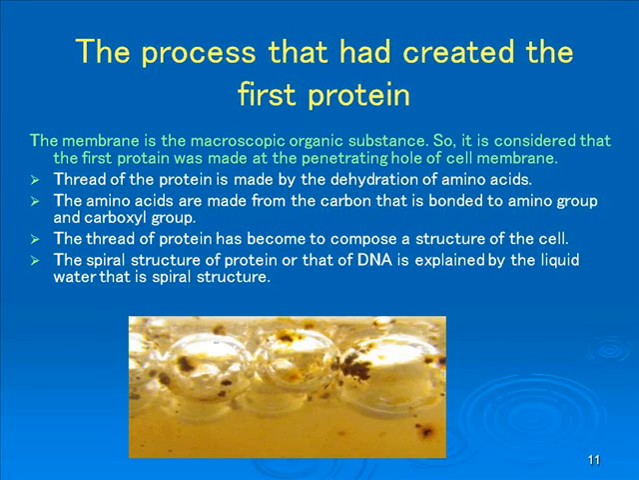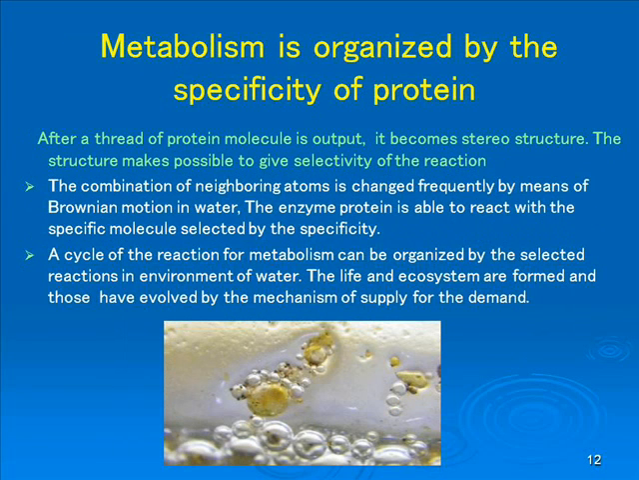A thread of protein can be made in a penetration hole of the membrane by the dehydration of amino acids. The amino acid is made from the carbon that is bonded to an amino group and a carboxyl group. Since water is a molecule of spiral structure, the product of a biochemical reaction has a tendency to become a spiral structure. After a thread of protein molecule is output, the hydrophobic parts of the protein molecule repel each other, and it becomes a stereostructure. It makes it possible to give the specificity of protein.